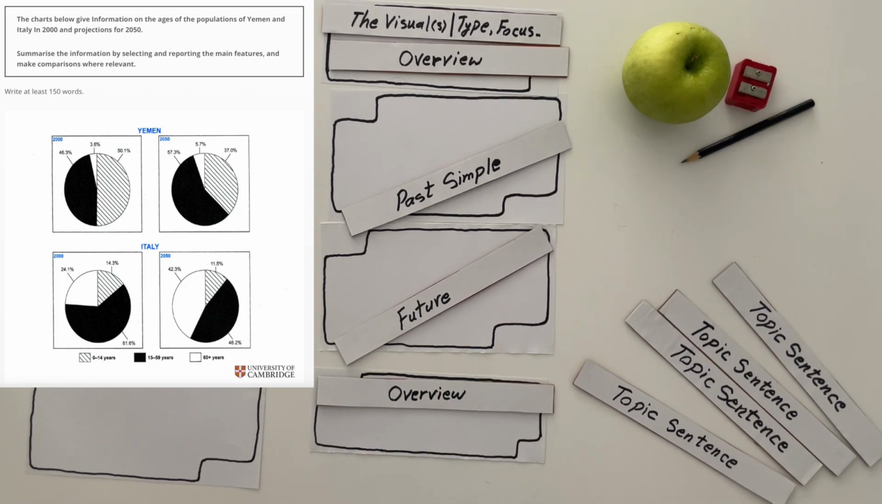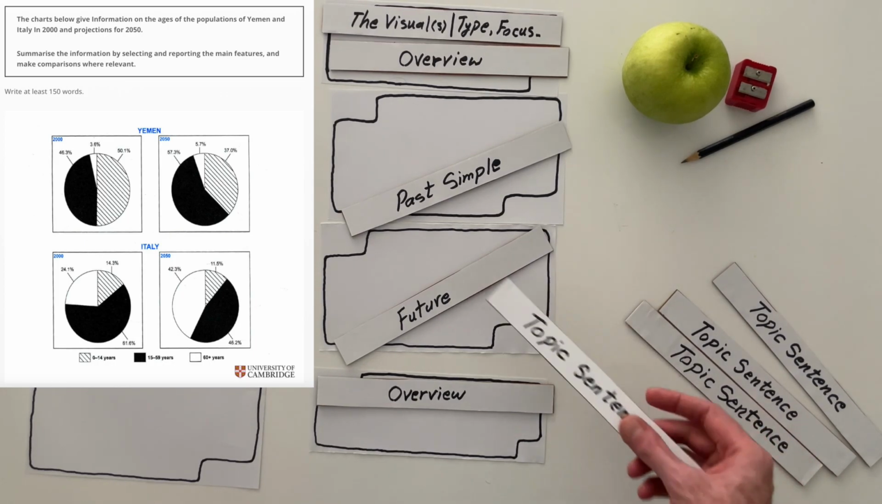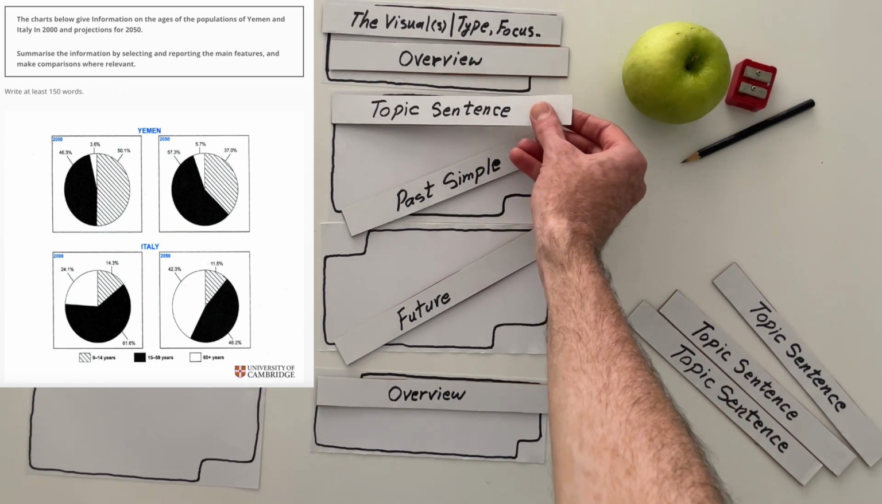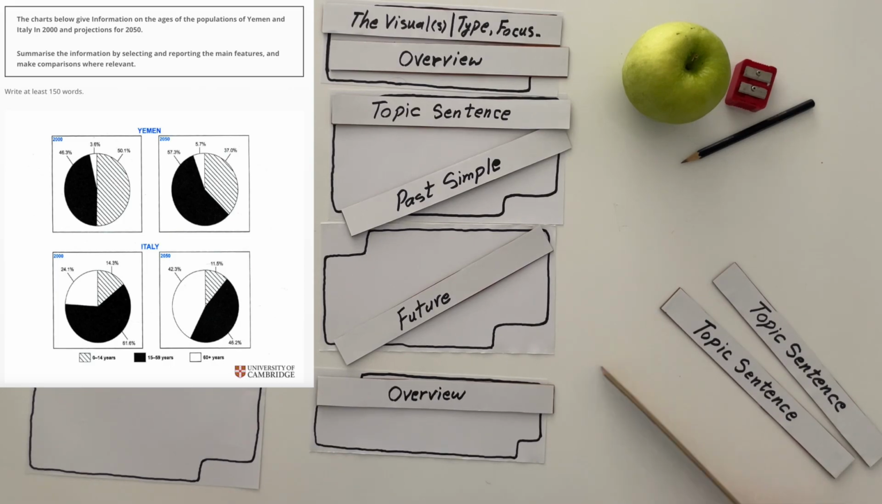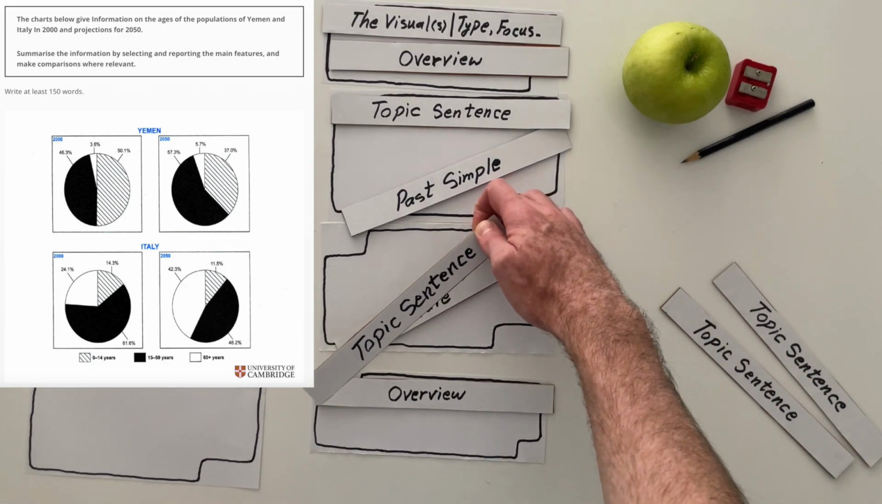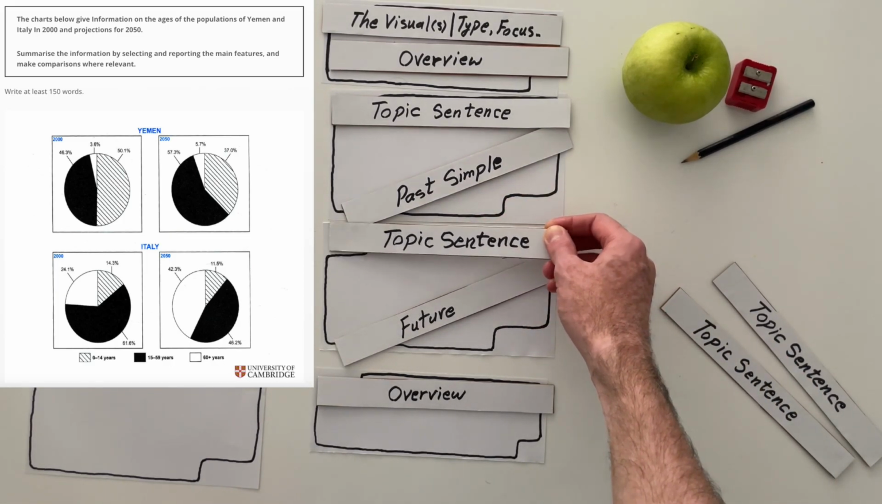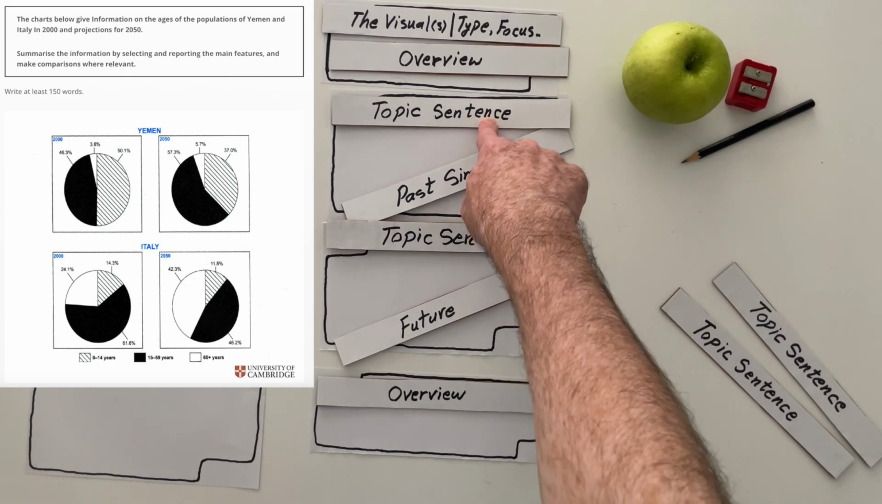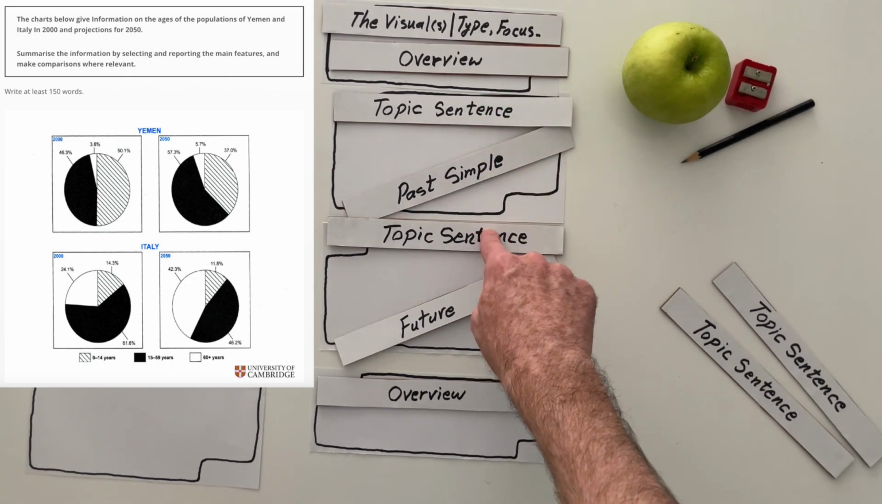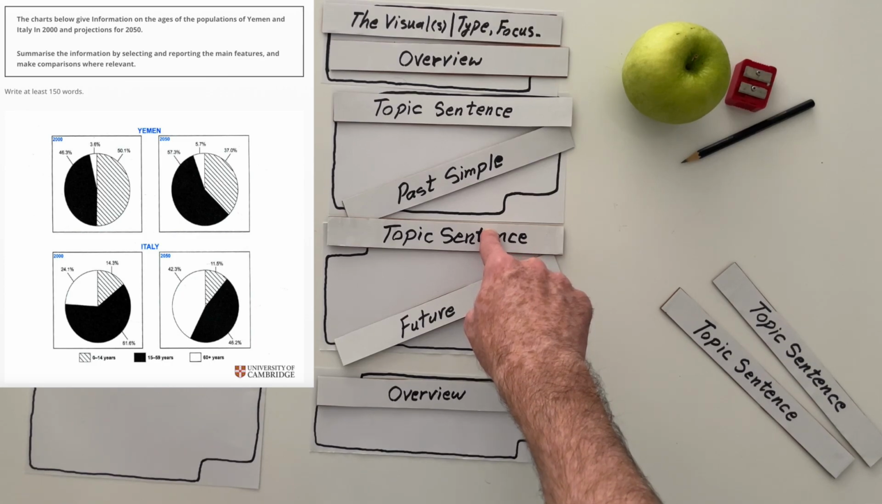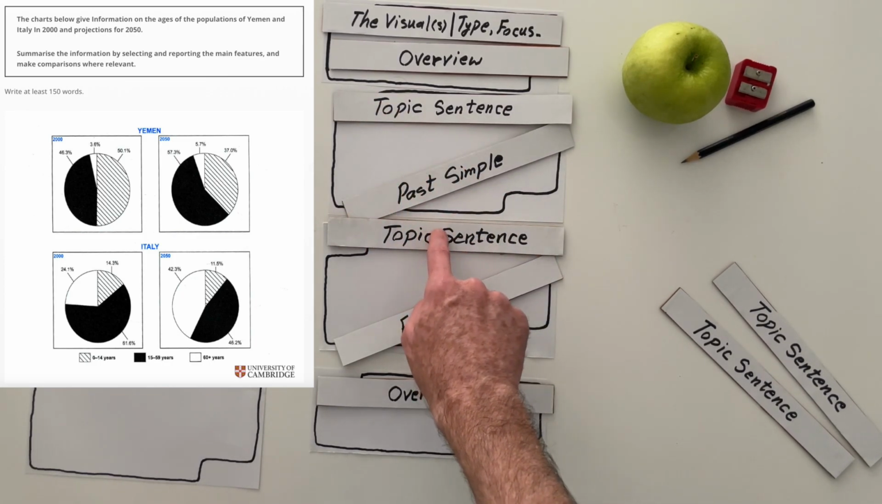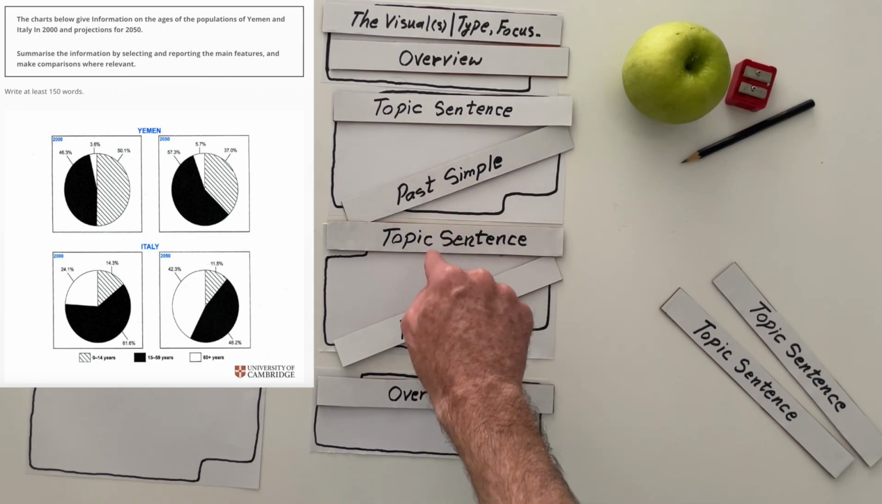Now, remember, for every body paragraph, we need to talk about the focus. The focus here is the year 2000. The focus here is the year 2050. So the topic sentence must reflect that objective.